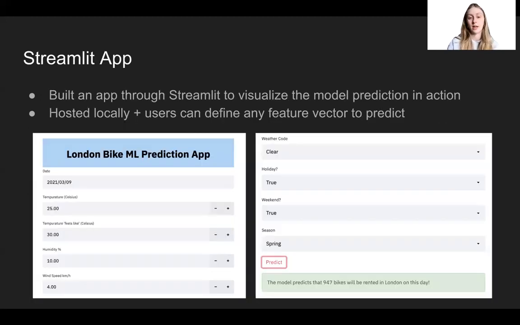So I also built a small app that's hosted locally where you can just sort of visualize the process of the model, and you can plug in any of the 9 features. You can put in whatever value you want, and it spits out a prediction for you. So if you check out app.py in the GitHub repository, you can just download this and host it locally.